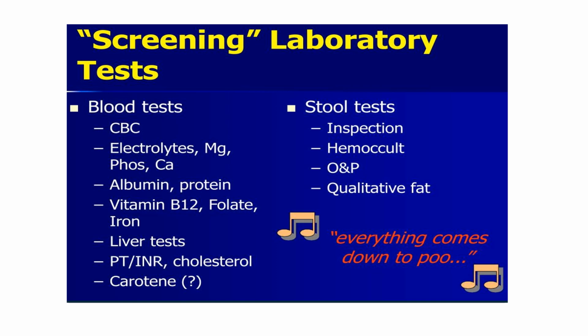The stool electrolytes, sodium, potassium, chloride, and osmolality, will give us an idea about whether it is an osmotic diarrhea if the pH is less than 5, and if pH is more than 5, then it's a secretory diarrhea. Then we can have alpha-1 antitrypsin activity that also gives us an idea about protein losing enteropathy.